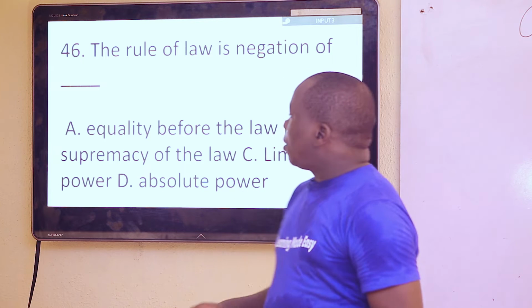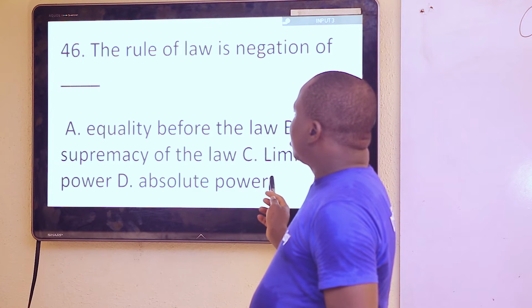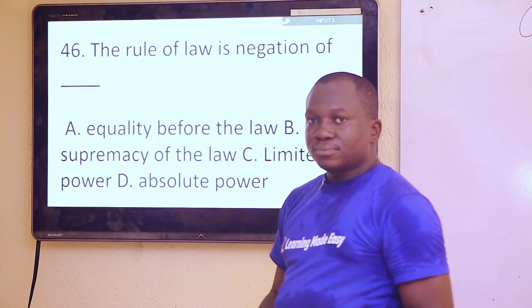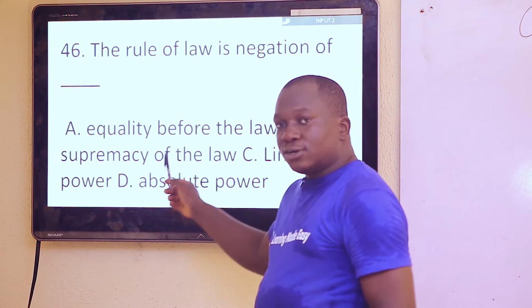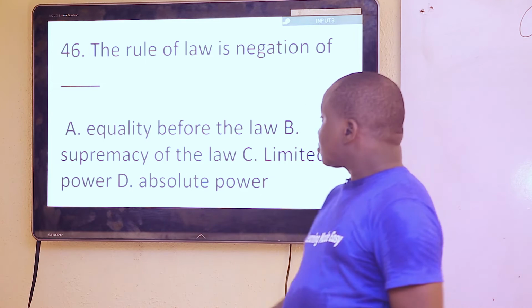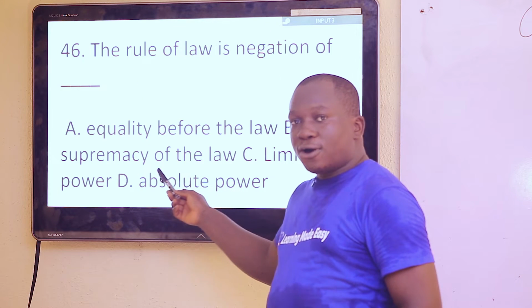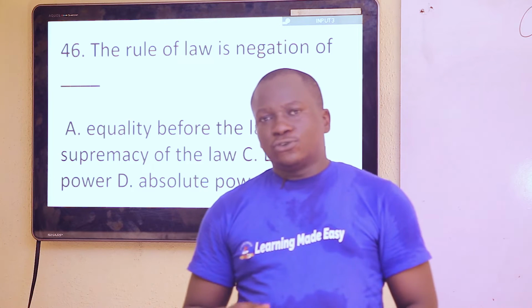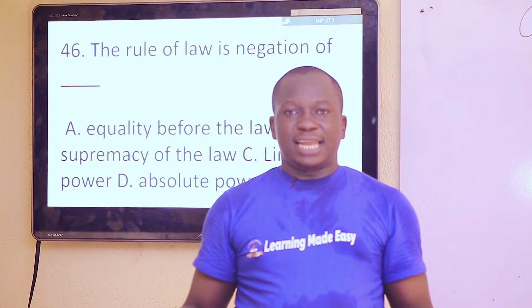So which option from amongst these options can go against the rule of law? Equality before the law is under rule of law. Supremacy of the law goes with rule of law, because rule of law has to do with the law ruling over everybody in the land.